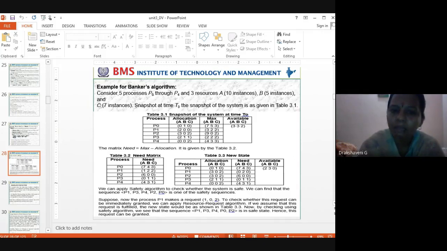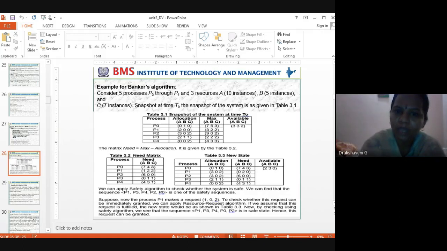Okay, now come back to P1. What is P1? How many does Chaitra want? She told me initially she wants 3, 2, 2: 3 CPUs, 2 printers, 2 books. Out of this, what have I given to her initially? Out of A you can see 2 was allocated to her. 3 minus 2 is how much left over? 1. That's what I still have to give for Chaitra: 1 A.